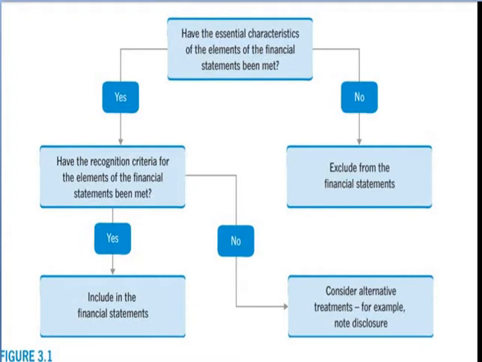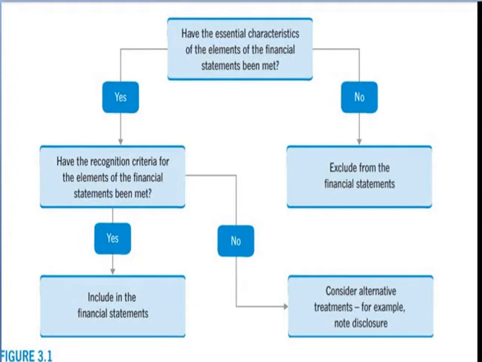First is the definition of elements. If the answer is no, then we simply exclude it from the financial statement. If the answer is yes, then we will check the recognition criteria. In recognition criteria, if the answer is no, consider alternative treatment, for example, disclosure. If the answer is yes, include in the financial statement.